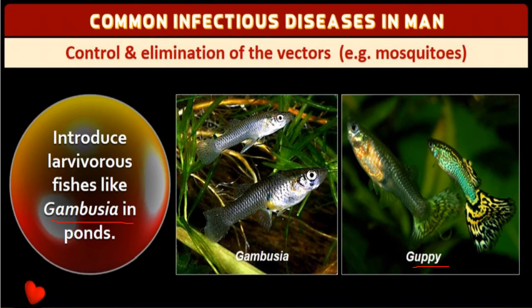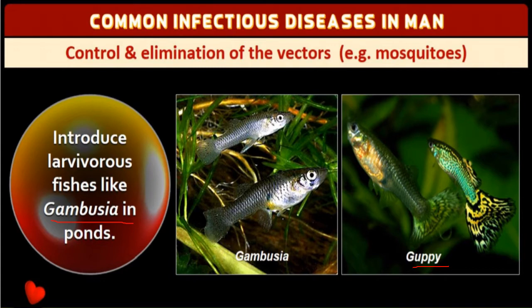To avoid that, usually in the aquarium it would have been observed that Guppy or Gambusia will be introduced. Gambusia and Guppy are very small fishes. They are larvivorous, which means they eat the larva. Very important to know, if you introduce this Gambusia even in the lake and pond surrounding your village, even there the mosquito breeding will be stopped. So this is one of the good methods to avoid the breeding of mosquitoes.